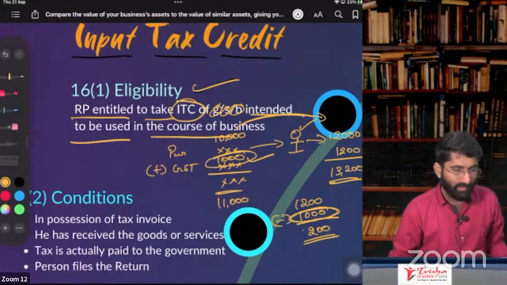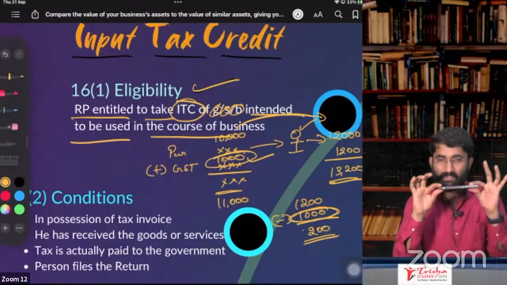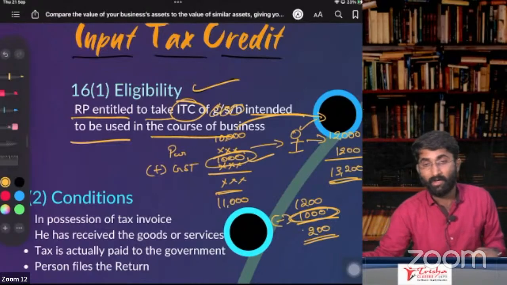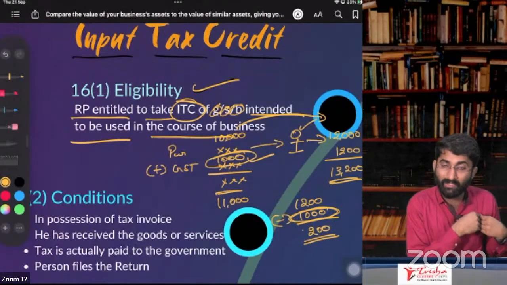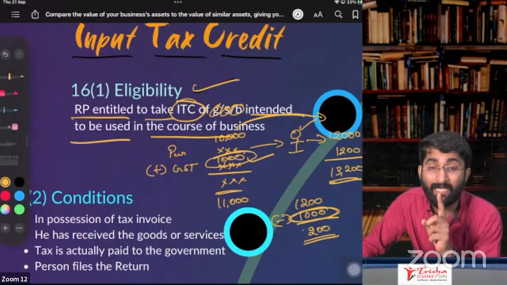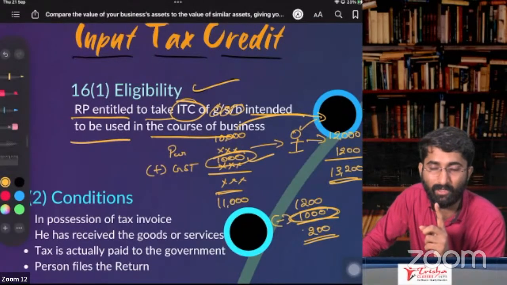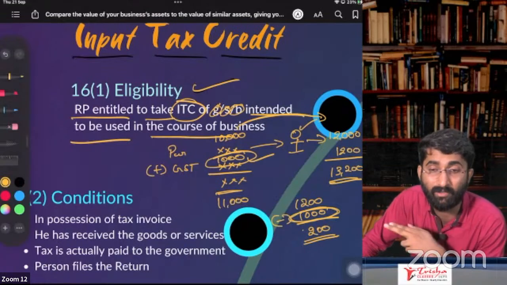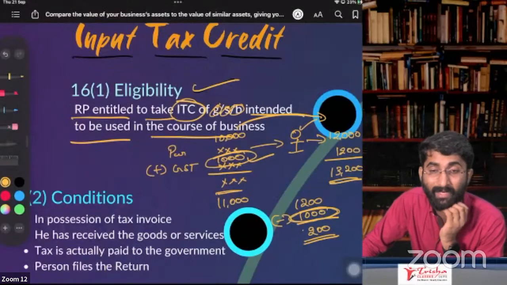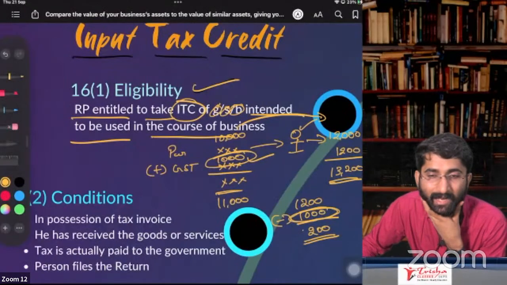Example, I purchased 10 mobile phones. Out of that, 9 mobile phones I sold. 1 mobile phone I am using for my personal purpose. For how many mobile phones will I get ITC? Only for 9 mobile phones, because I sold them. The other 1 mobile phone, I am using it for my personal purpose. There I don't get ITC.